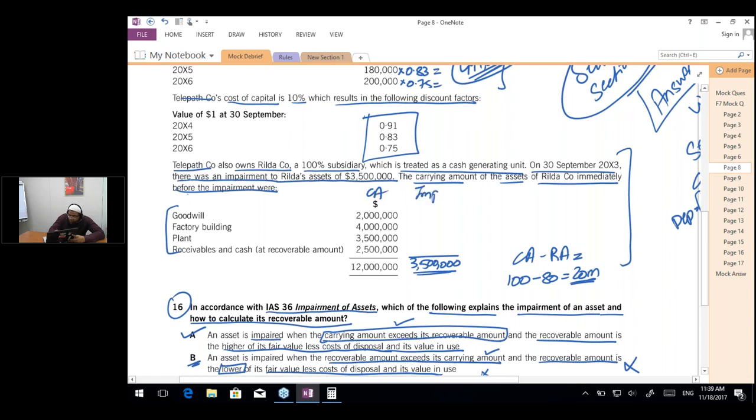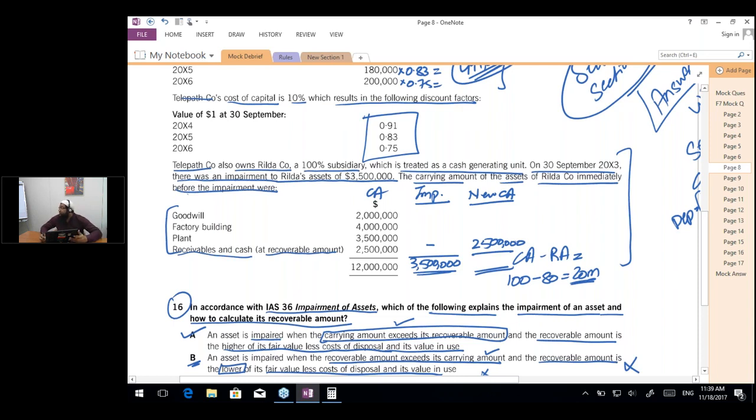So we are going to allocate the impairment loss and then we are going to get the new carrying amount. This is what the question wants from us. So we have goodwill, factory building, plant, receivables and cash, which are already at their recoverable amount. So no loss is going to be allocated to them, and their value would remain at 2,500,000.